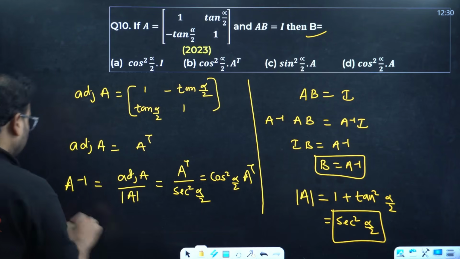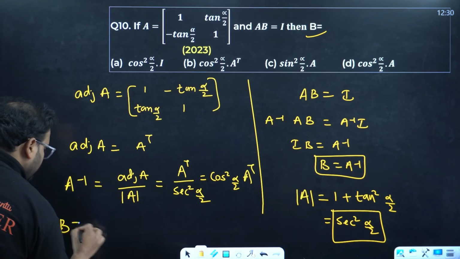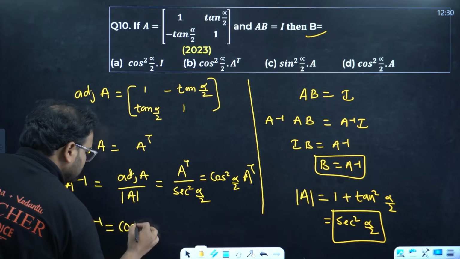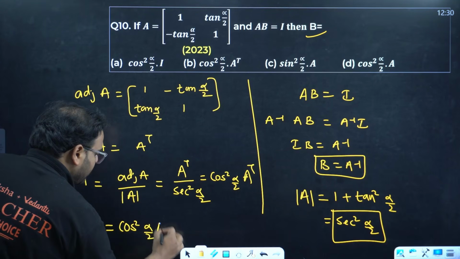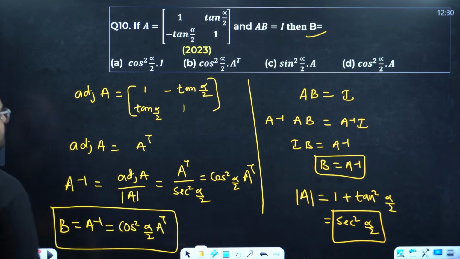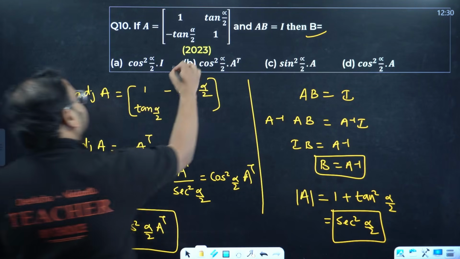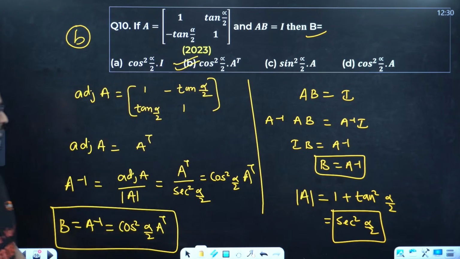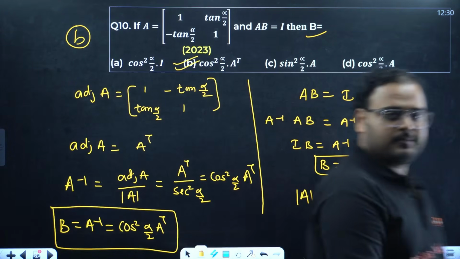Cos square. So B is equal to A inverse is equals to cos square alpha by 2 A transpose. Option is B. Have a look. Please have a look. Clear, right?